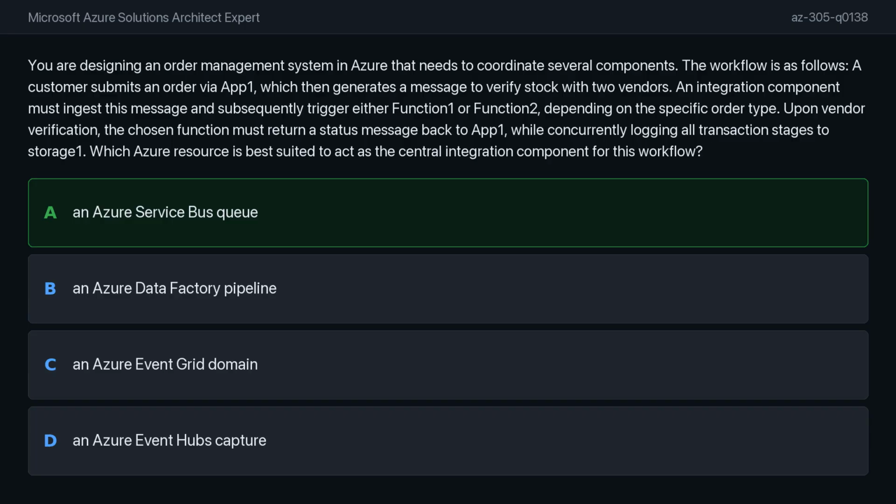Let's look at why the other options are incorrect. Azure Data Factory is used primarily for ETL and data movement rather than application-to-application messaging. Azure Event Grid is best suited for discrete event routing, such as when a file is created, but it lacks the sophisticated queuing and transaction control needed for order management. Finally, Azure Event Hubs is optimized for high-throughput streaming telemetry and data ingestion, making it unsuitable for transactional order processing.